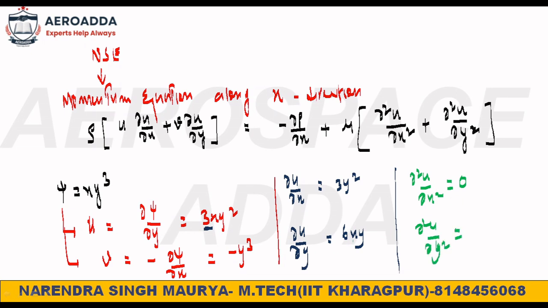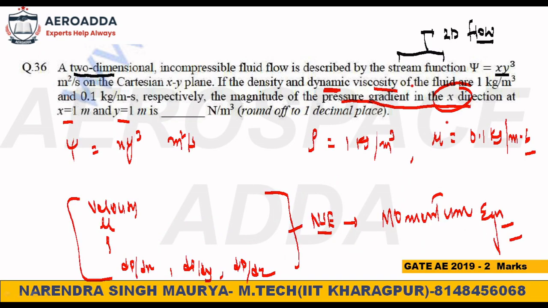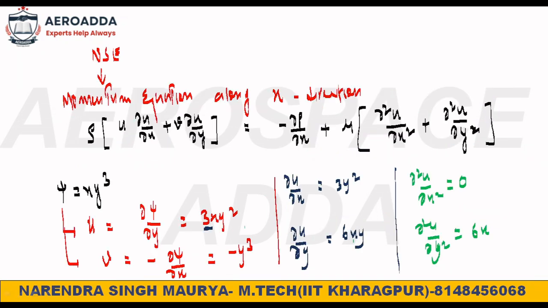∂u/∂y is 6xy. One more time you have to differentiate with respect to y, so you will get 6x. Now check, in the problem they have given the x value 1 and y value 1. All the values they have given, x and y, are 1. You have to satisfy with the value. If you keep the value of x and y here, what will you get?